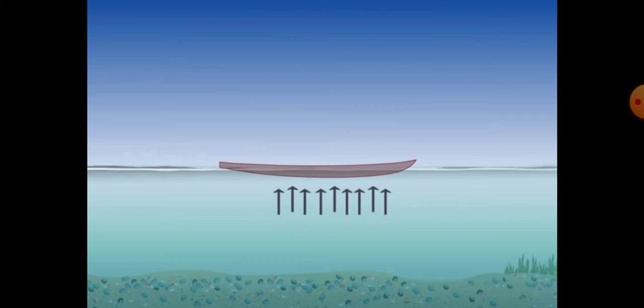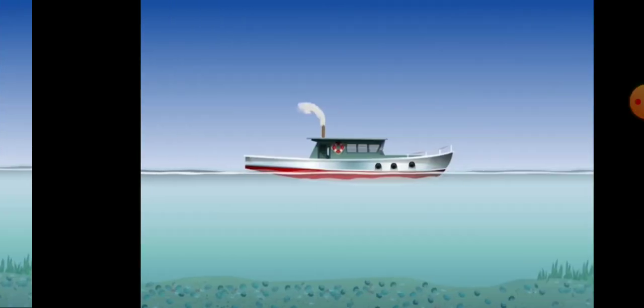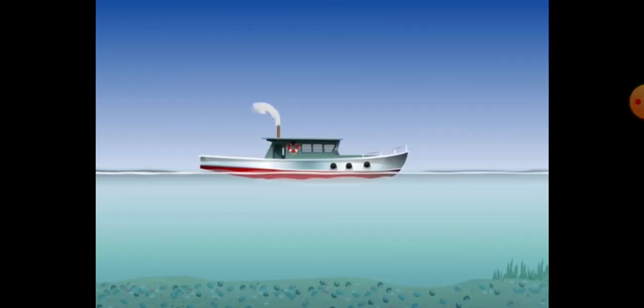But in the case of the ship, what is happening? We will consider our Archimedes principle. Here see, the ship is built hollow from inside. This is your hollow part. The ship is built hollow from inside, and it is designed in such a way that when its hull is partially immersed in water, the weight of the water displaced by it equals the total weight of the ship.